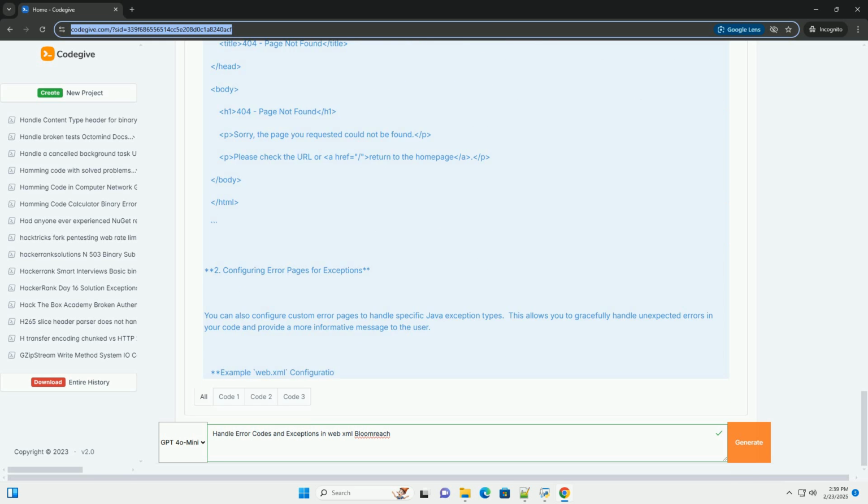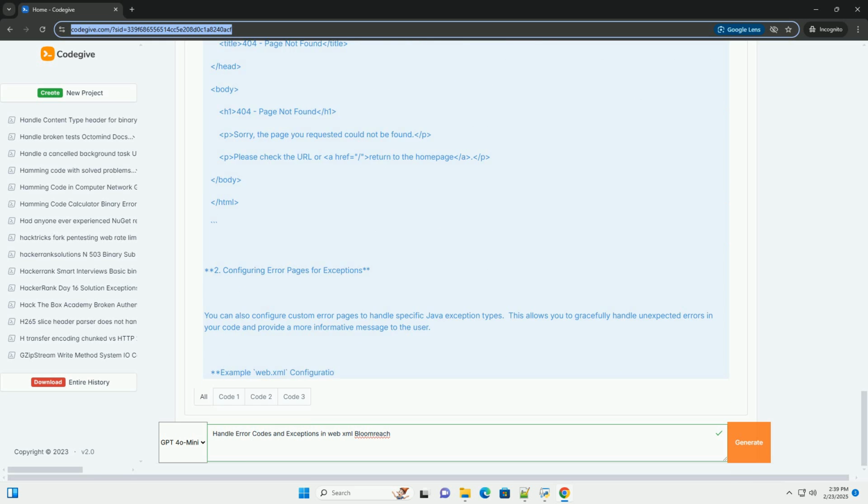Graceful degradation. Design your application to degrade gracefully in the event of an error. For example, if a connection to an external service fails, display a cached version of the data or provide an alternative functionality.